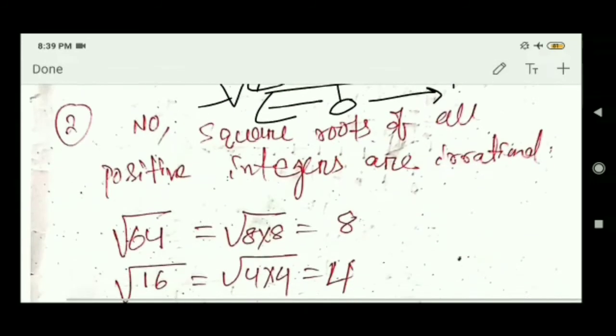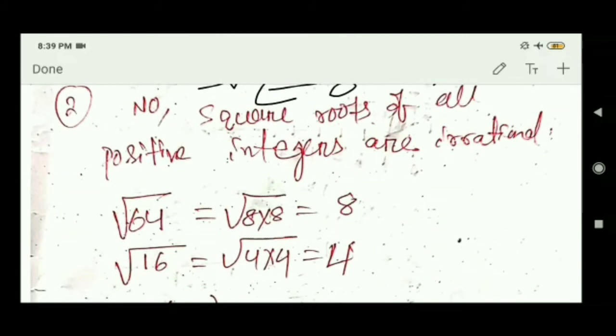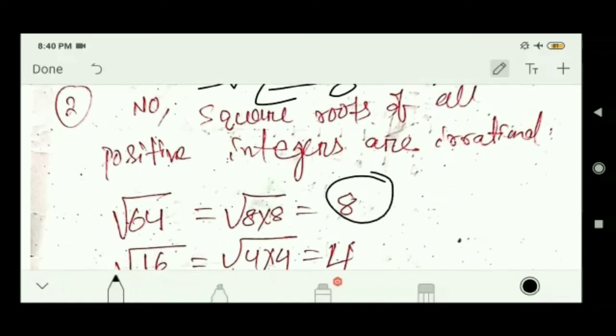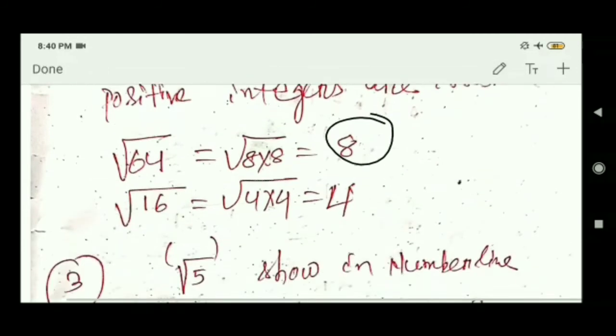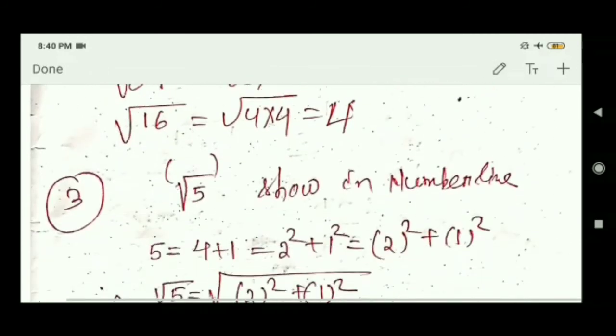The next is: are the square roots of all positive integers irrational? No. How can you understand? Because root over 64, I can write 64 as 8 into 8, which gives the result 8. So square roots of all positive integers are not irrational. Another example: root over 16 equals 4.